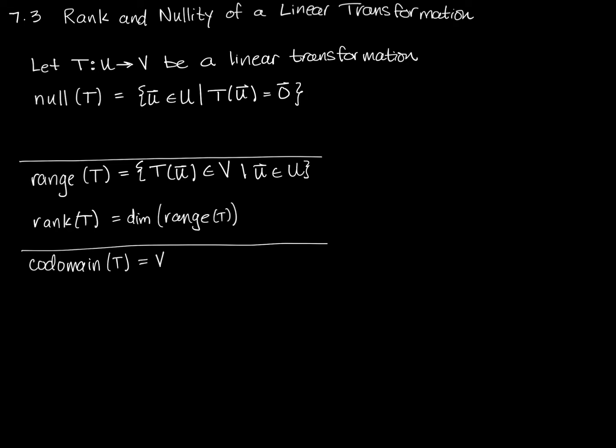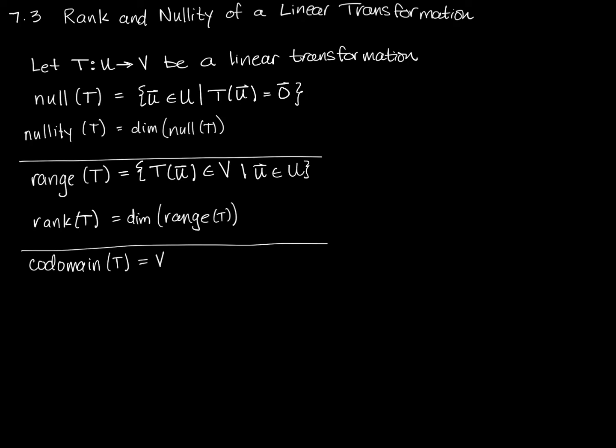And we can do the same thing with nullity. If we find the dimension of the null space of T, we call that the nullity of T.